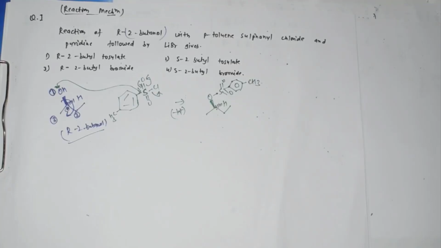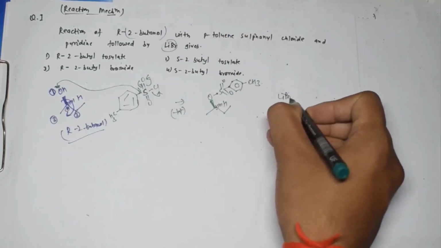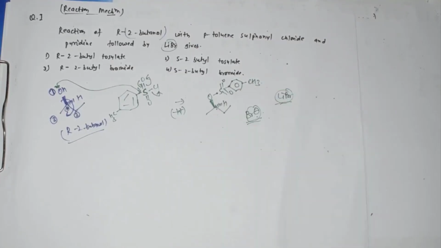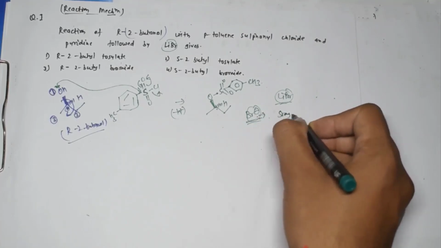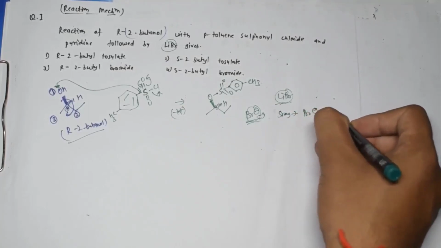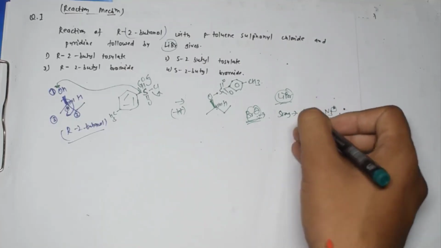Now the next thing is, if I say over here, whether it will undergo SN1 or SN2 reaction, because here we are using LiBr. So once we are using LiBr, we will have Br minus as a nucleophile. So this will definitely undergo SN2 reaction because this is a strong nucleophile. Generally, Br minus, N3 minus nucleophiles, right? And all these nucleophiles undergo SN2 reaction.